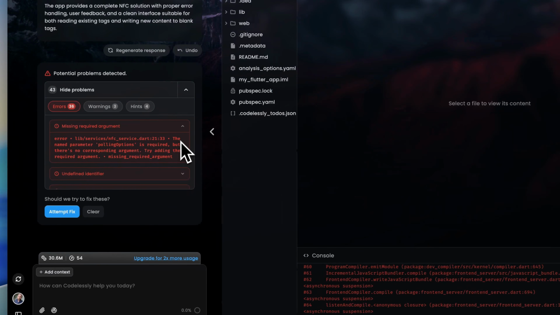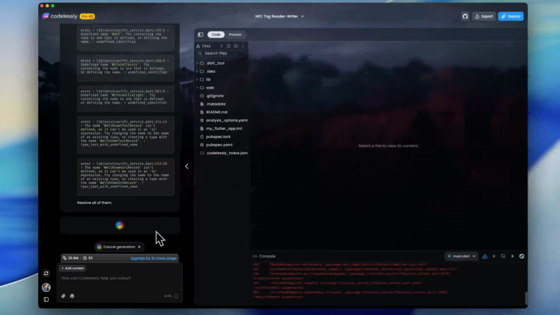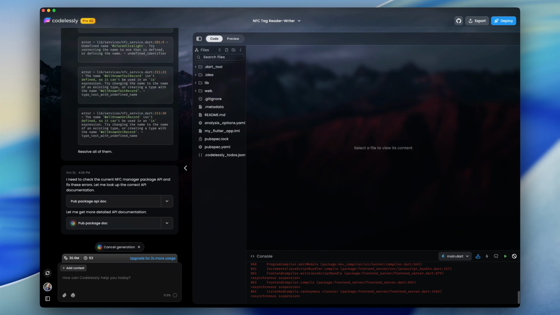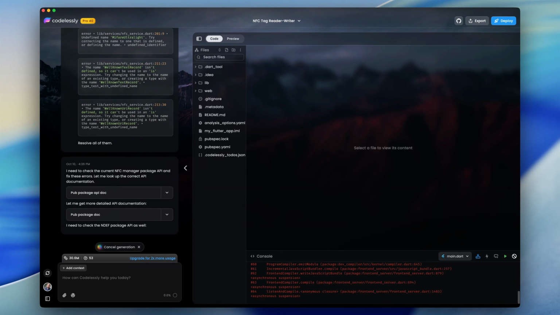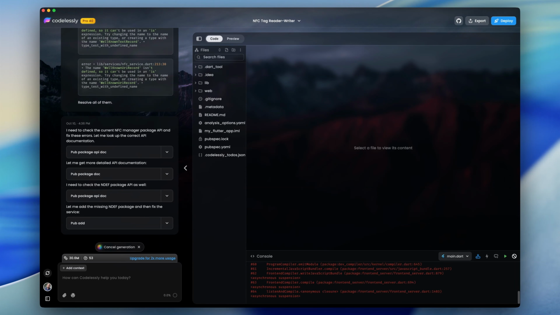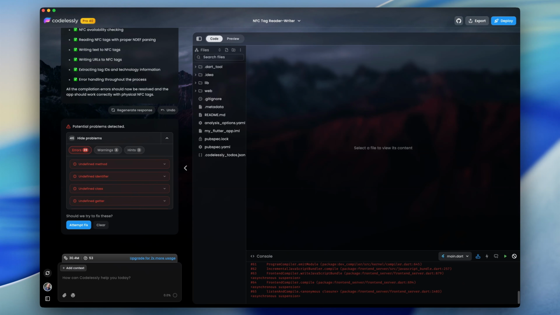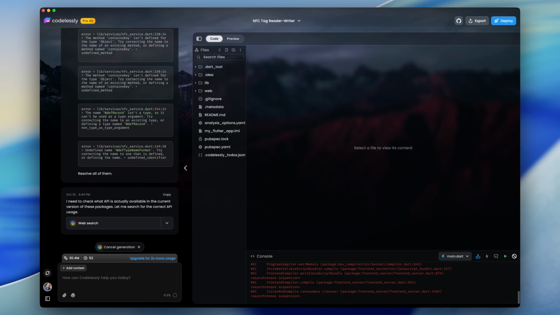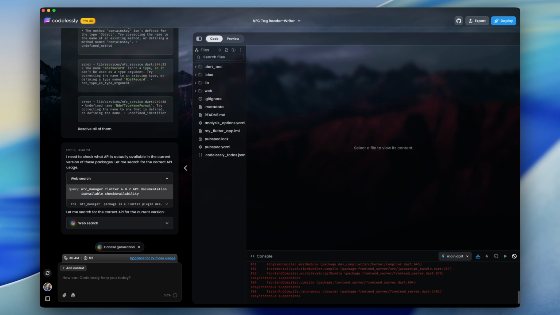You're presented with an IDE-style window, and you can see all your code being created in real time. Once Codelessly has created enough, it will switch to a preview view. However, with our NFC app, I was instead hit with 36 errors. In true vibe coding fashion, I hit that attempt fix button, which just delivered another 3 errors, so that's 39 in total.